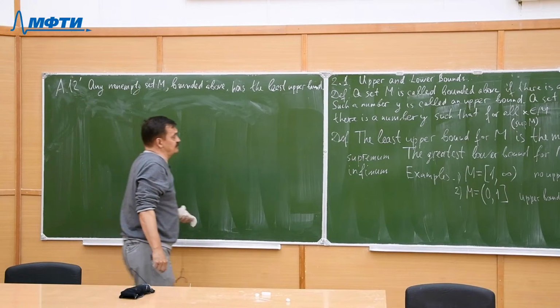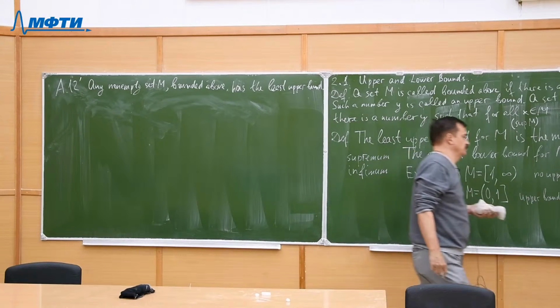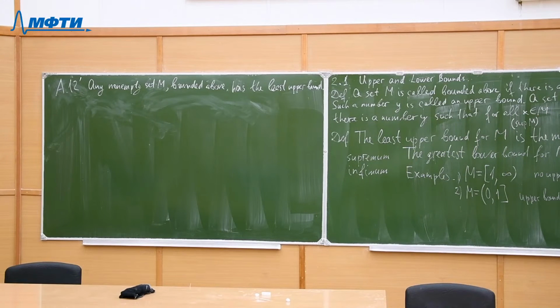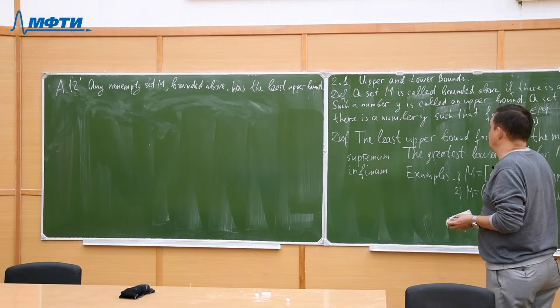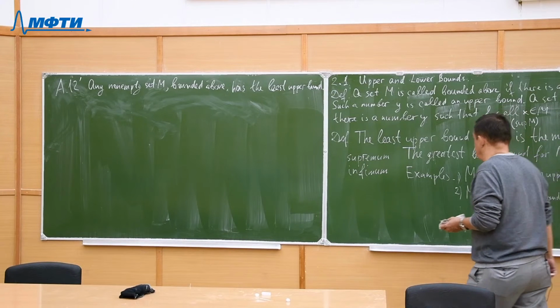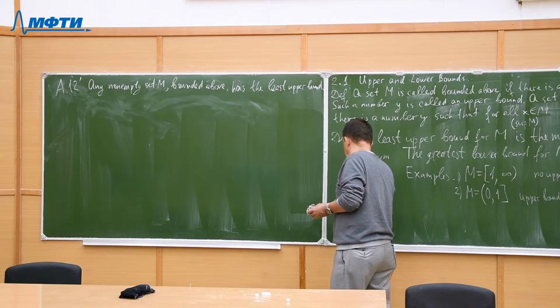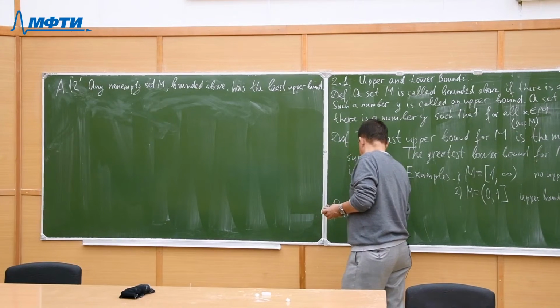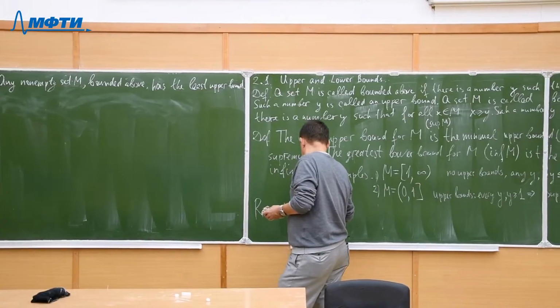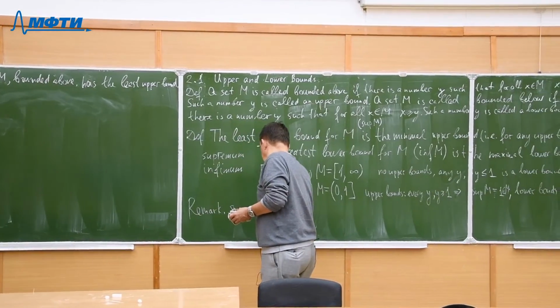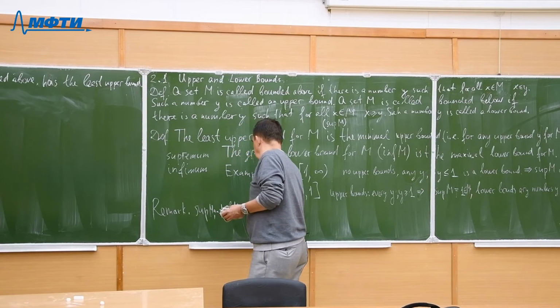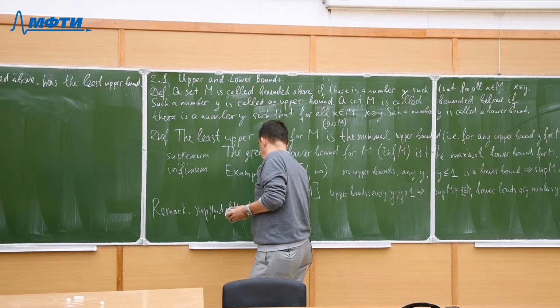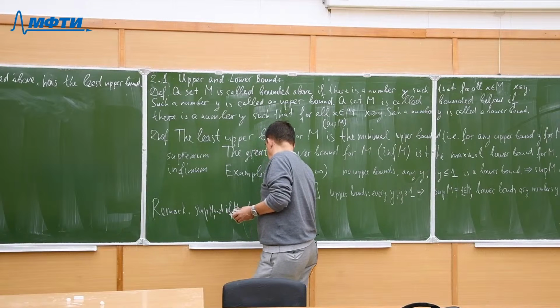Before discussing this assertion, or possibly an axiom, we should note, as a remark, that supremum and infimum of a set, if they exist, are unique.